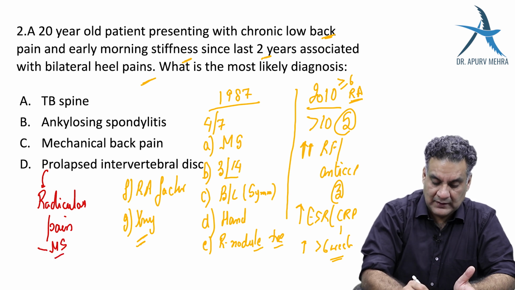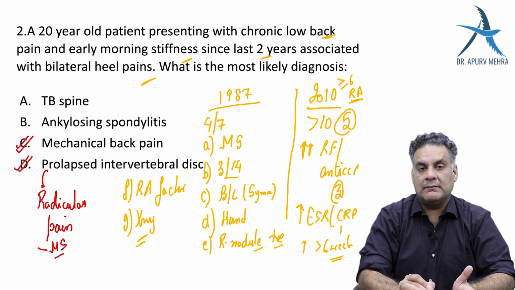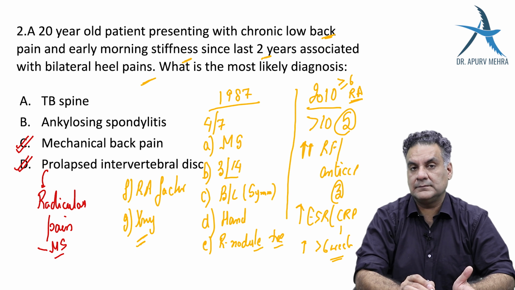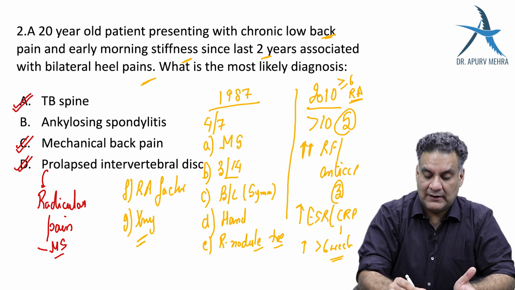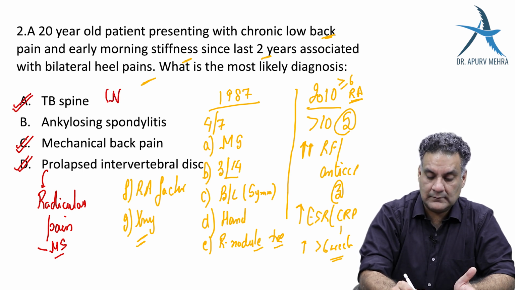Same with mechanical back pains. Mechanical back pains are more after heavy work. TB spine, rather than morning stiffness, will have night pain, night cries.